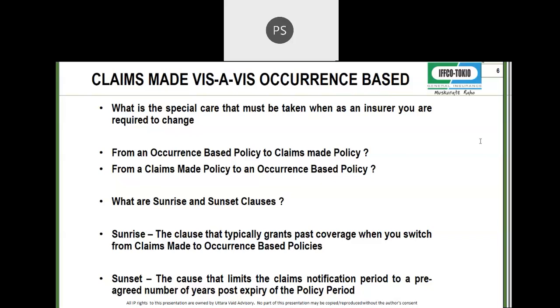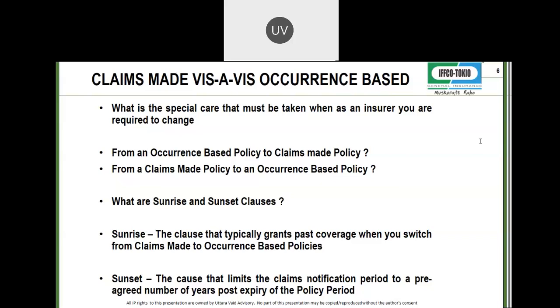And plenty of people have been asking me, Uttara, tell us the difference between sunrise and sunset clauses, their applicability, and how do they work. So what is a sunrise clause? Sunrise clause is the terminology you use when you want to buy retro period coverage in an occurrence based policy. Please understand, and I will explain once again.